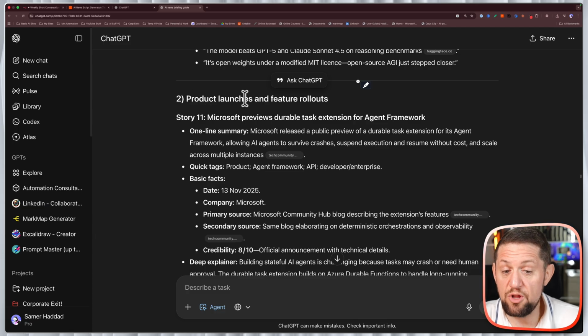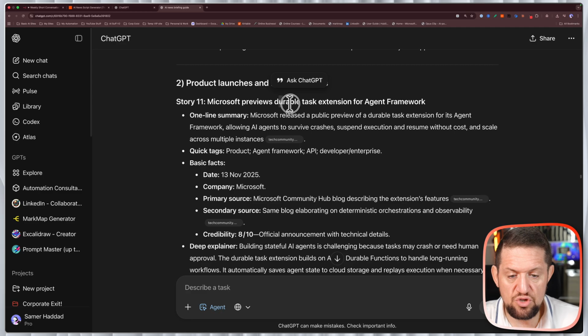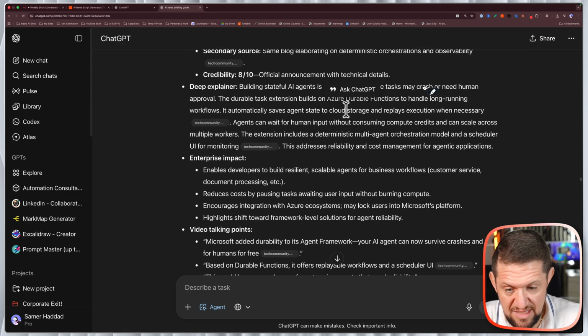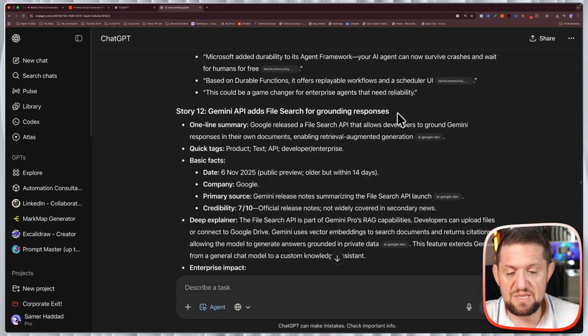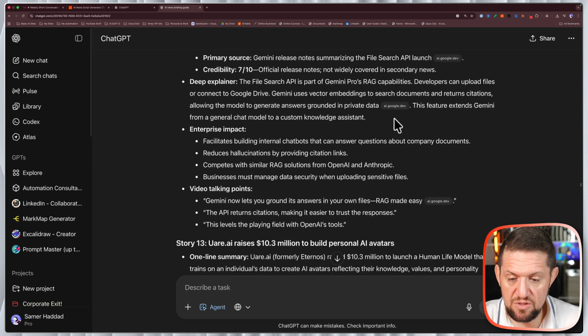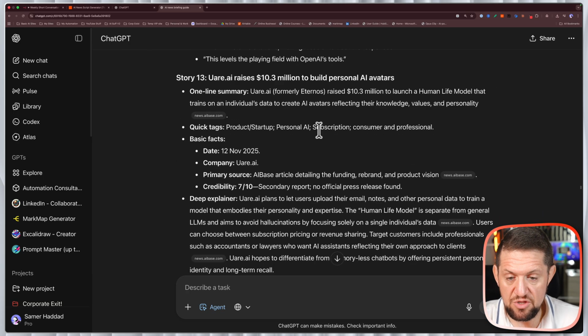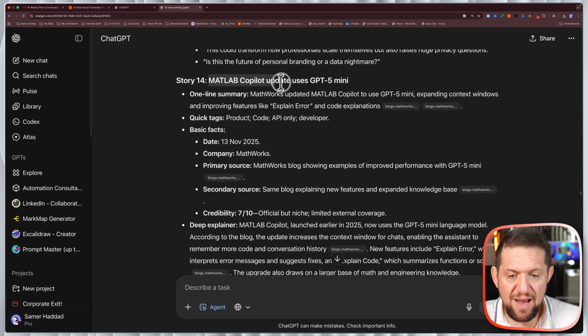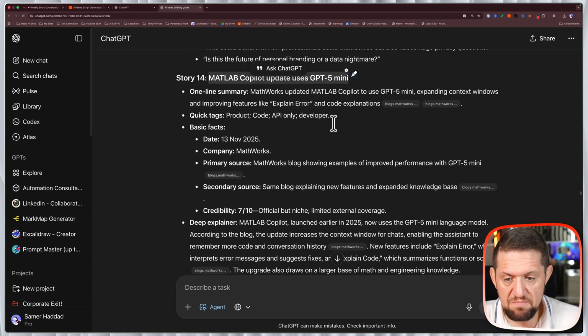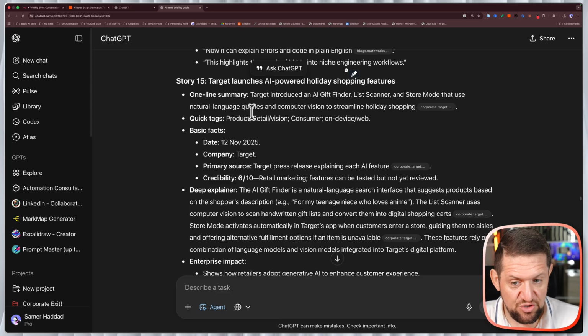Now here it talks about product launches and feature rollouts. Story 11, Microsoft previews durable task extension for agent framework. This is something I've read about. I didn't go into the details. Interesting. Gemini API adds file search. So this is something I've seen someone do content on YouTube about. So this is something new as well, probably recent in the past couple of days. I don't know how to pronounce this, but this raises 10.3 million. Okay, something for avatars. MATLAB Copilot update uses GPT-5 Mini. Okay, probably not interesting for me, but it's good to have.